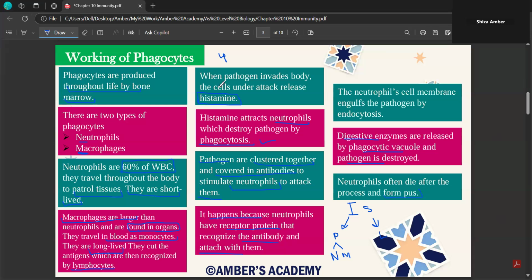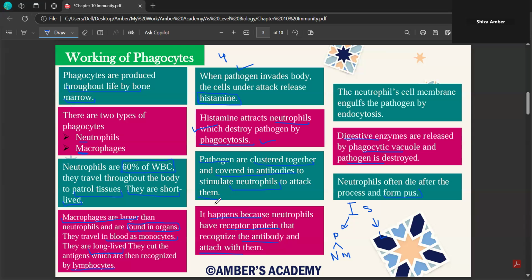So this is what you need to remember for 4 marks. You need to remember histamine. You need to remember that histamine attracts neutrophils. Then pathogens are covered by antibodies, which are produced by B lymphocytes. They ultimately stimulate your neutrophils to attack them. And it happens because neutrophils have specific receptor proteins.